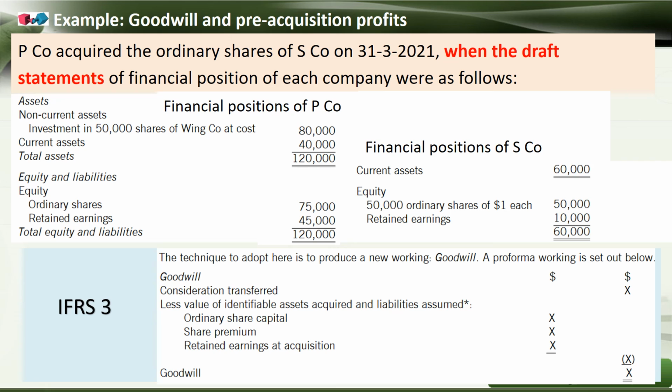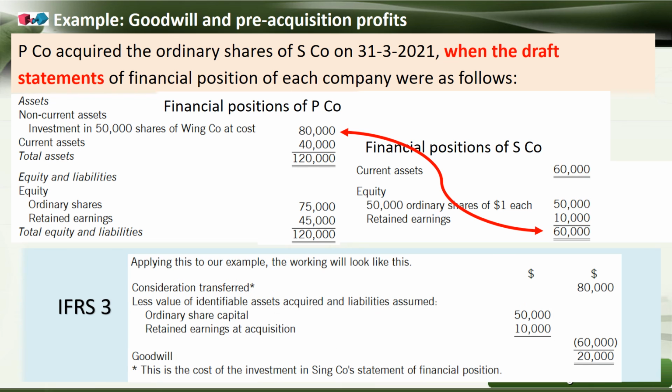In this example, consideration transferred is 80,000. And less, what are the items to be added together in order to deduct from the consideration transferred? Ordinary share capital, share premium and retained earnings at acquisition. So let's put the figures and use this IFRS 3 template. Consideration transferred we have seen is 80,000, which is in the parent company's financial position as investment in 50,000 shares of Wing company at cost.